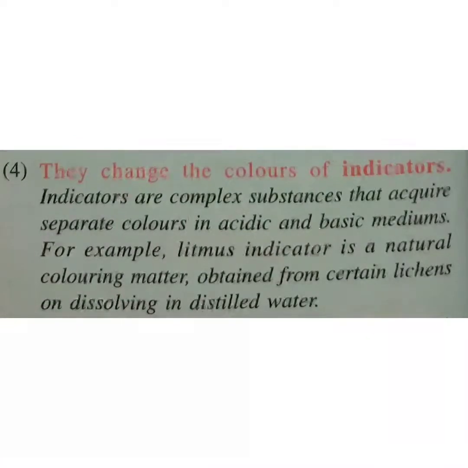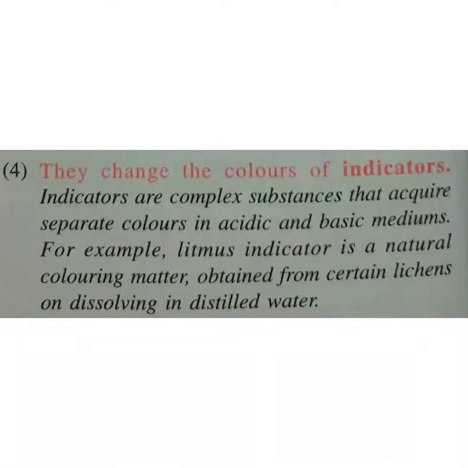The next physical property of acid is that it changes the color of indicators. Before seeing what this property means, let us first see what are indicators. We have already seen them in our labs: methyl orange, phenolphthalein. These are all indicators. So indicators are complex substances that acquire different or separate colors in acidic medium and in a basic medium. For example, litmus indicator is a natural coloring matter obtained from certain lichens on dissolving in distilled water.